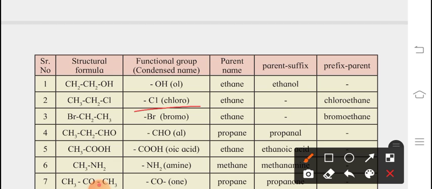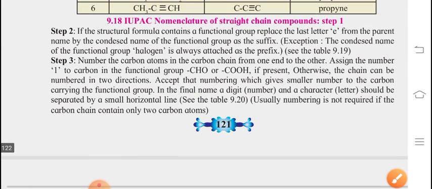This will come as a prefix. Suppose the parent name is ethane, but because this is a halogen it comes as a prefix, before the ethane, so that is chloroethane. So chloro, bromo, iodo we write as prefix, and the remaining, such as alcohols, we write as suffix. Clear this part?